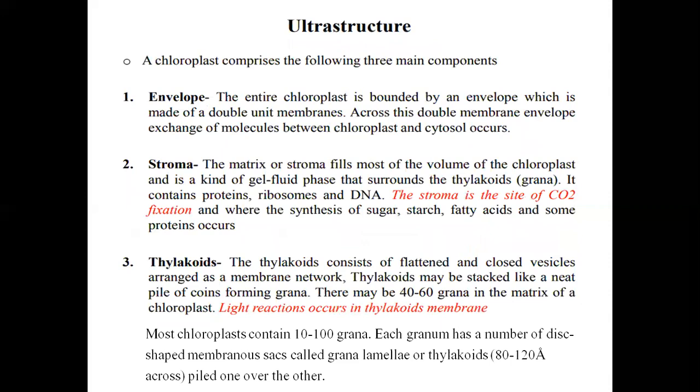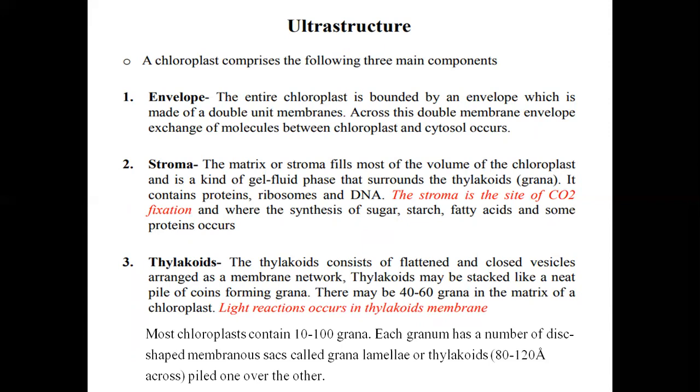Then the ultrastructure of this plastid, chloroplast, comprises the following three main components. First one is the envelope, second one is the stroma, and third one is the thylakoid membrane. So the entire chloroplast is bounded by an envelope which is made up of double unit membrane. Across this double membrane envelope, exchange of molecules between chloroplast and cytosol occurs.